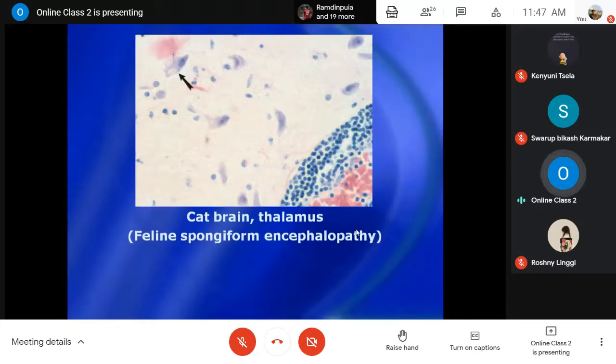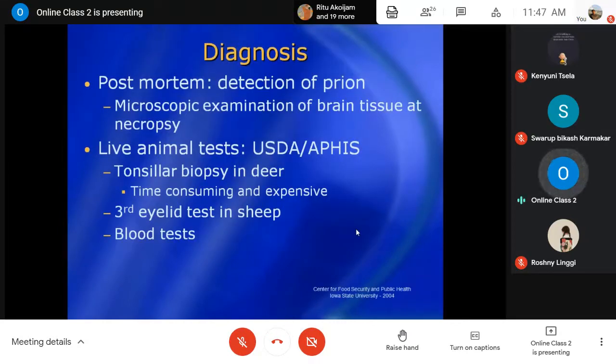And this is one picture for the detection of the proteinaceous particle by different techniques. Diagnosis, in general, of all these spongiform encephalopathies: post-mortem examination, if you conduct that, from the tissues and all, in brain tissues, particularly during the post-mortem examination.